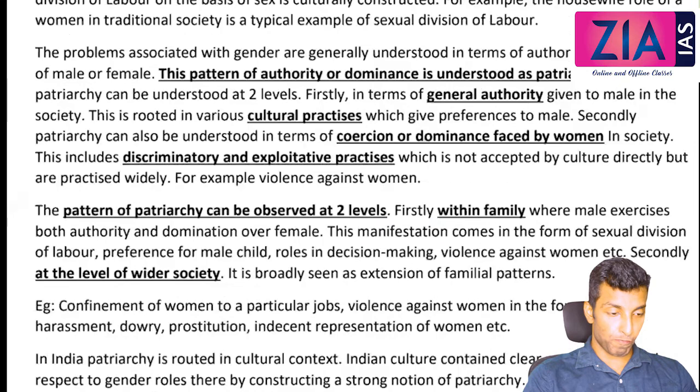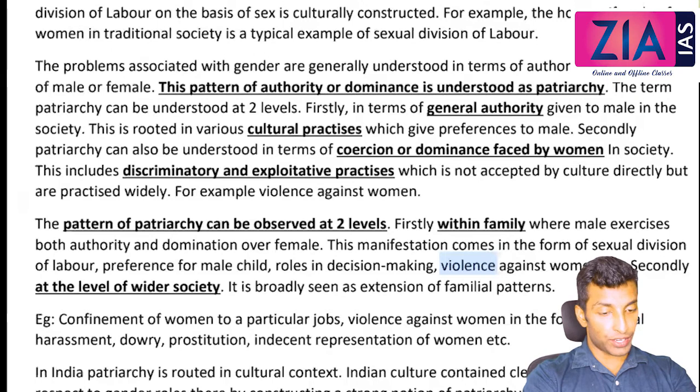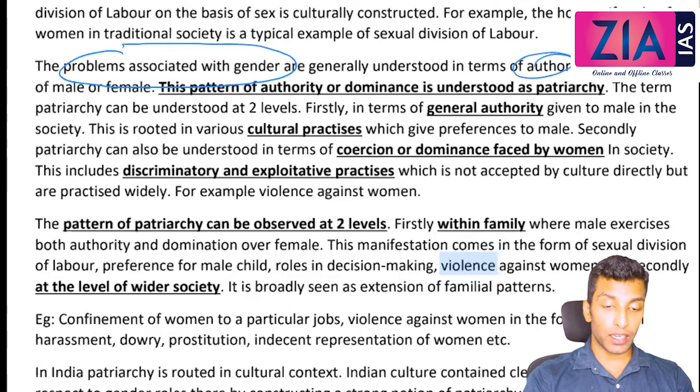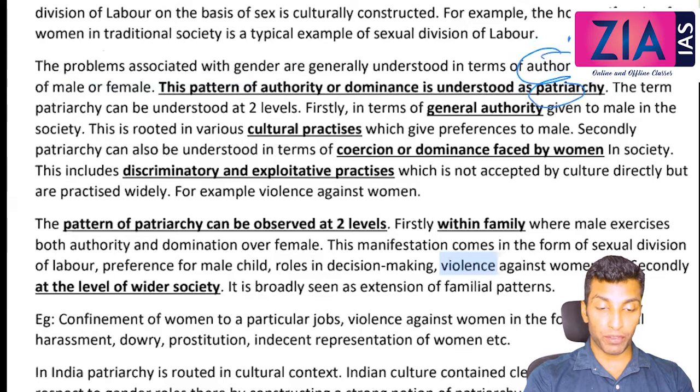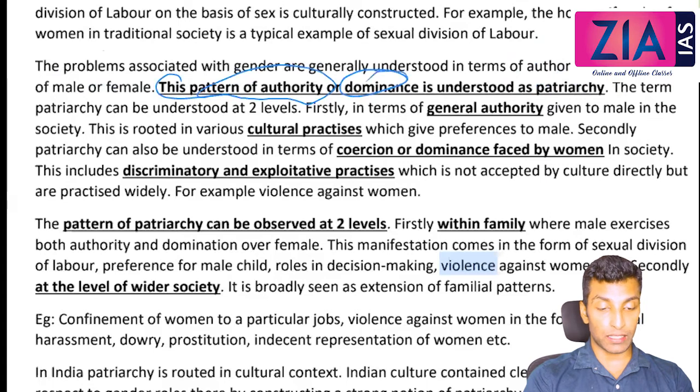So the problems associated with gender are generally understood in terms of authority or dominance of male or female. What are the main problems connected to gender? It is basically because of authority or dominance of male over female. This authority or dominance is what you call patriarchy. So patriarchy is nothing but the authority or the dominance which is experienced by male over female. That's patriarchy.